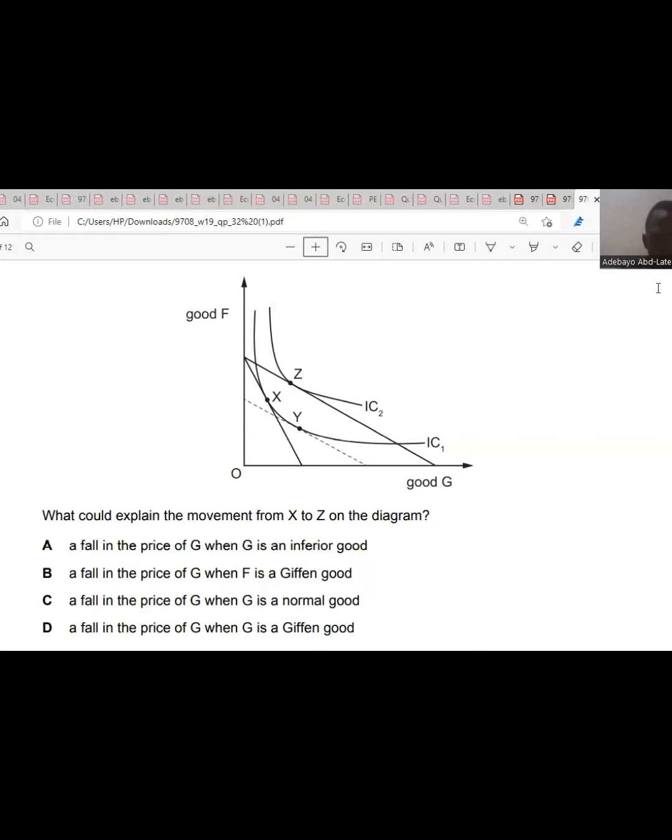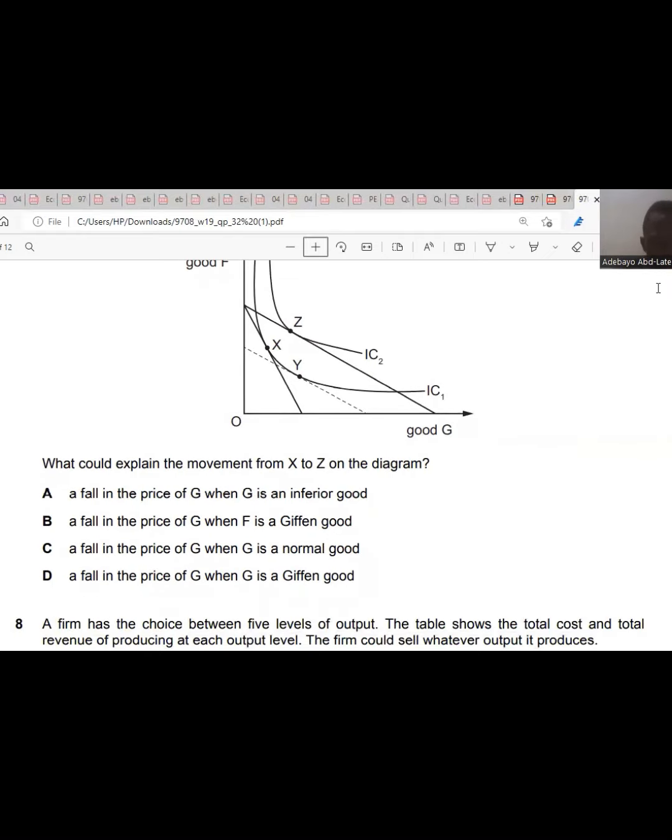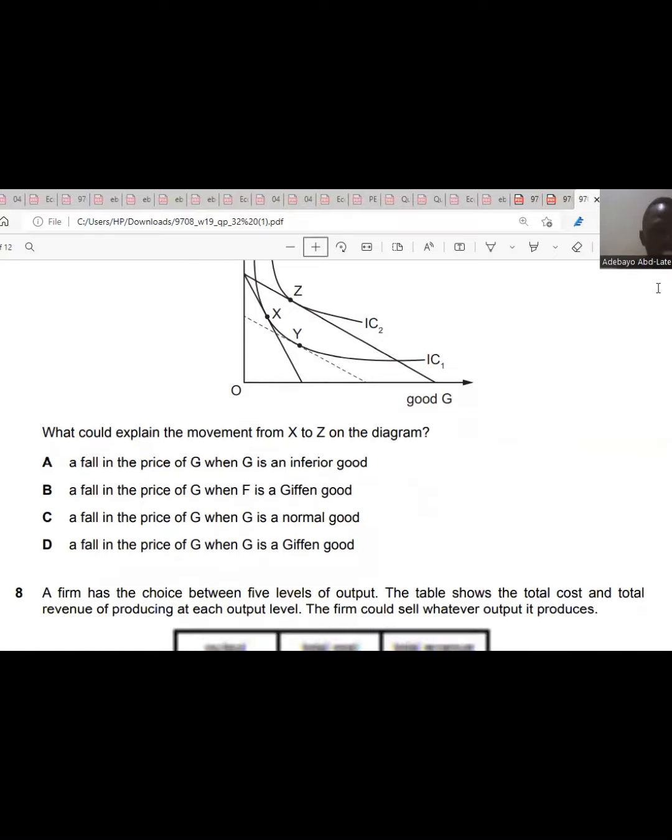A fall in the price of G when G is an inferior good, a fall in the price of G when F is a given good. No, it's about G. So a fall in the price of G when G is a normal good. If it's a normal good, then the consumption should fall at that point in time because the level of income has fallen. The budget line is below the budget line. So the answer is B. A fall in the price, the answer is A. A fall in the price of G when G is an inferior good.